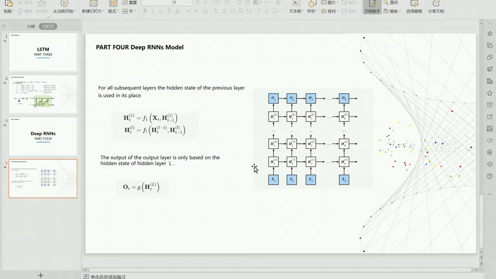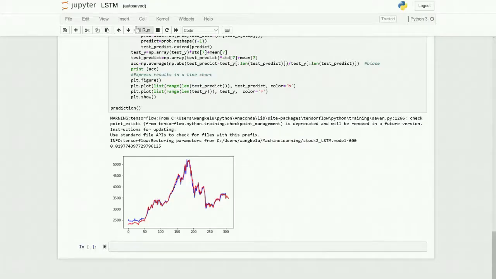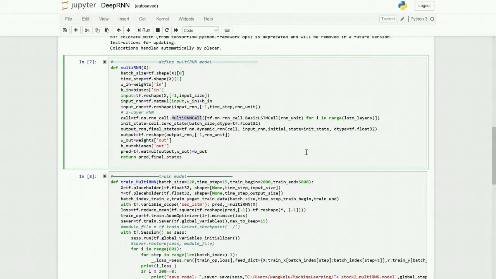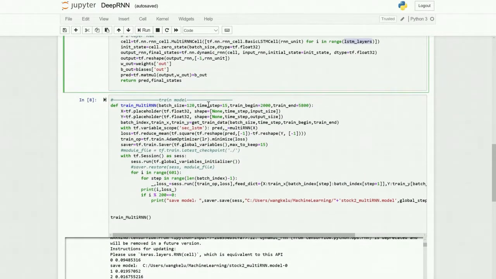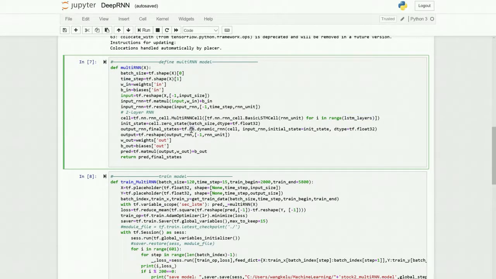And now I will show you our code. RNN cells can be stacked using this function, and the parameter is the number of layers, which we define as two. The output of the function is a tensor, and we should reshape it and flow it to calculate.